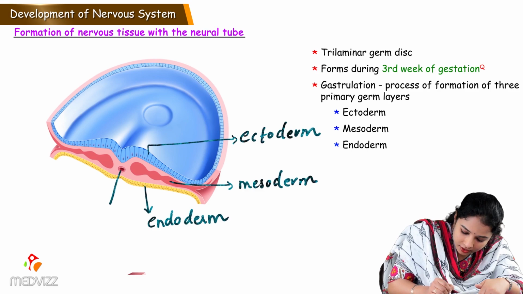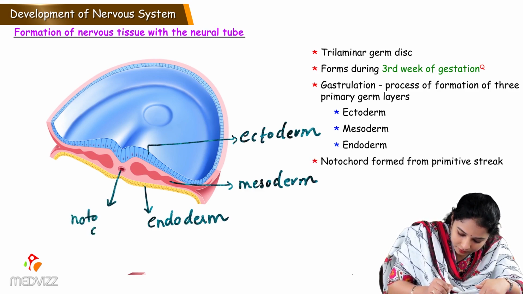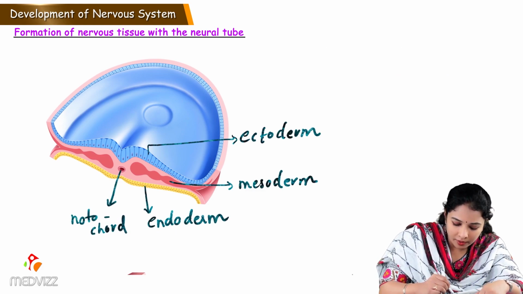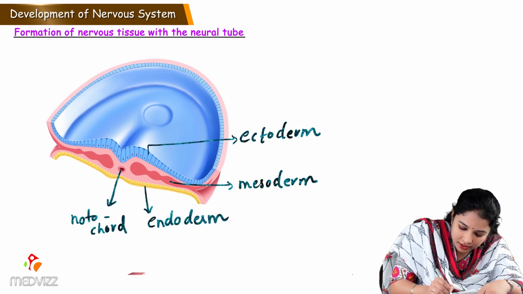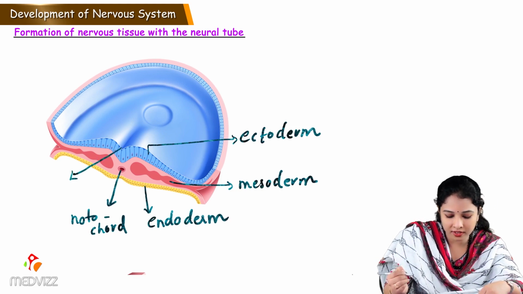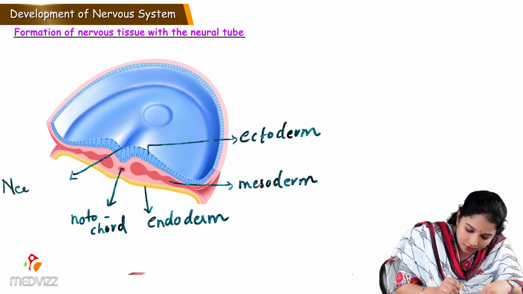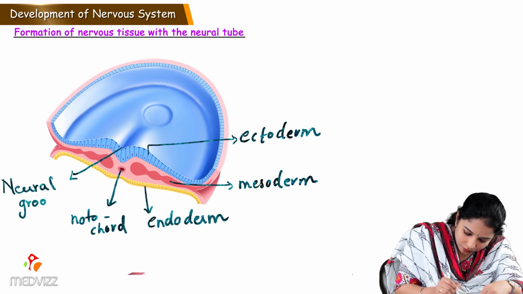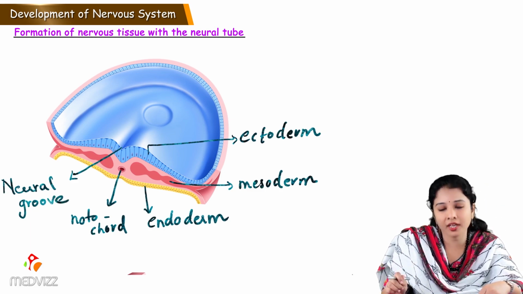And we can see the notochord which is formed from the primitive streak. Above the notochord we can see the ectoderm. It is getting invaginated to form a groove-like structure. This groove is called neural groove, which is formed from the ectoderm.